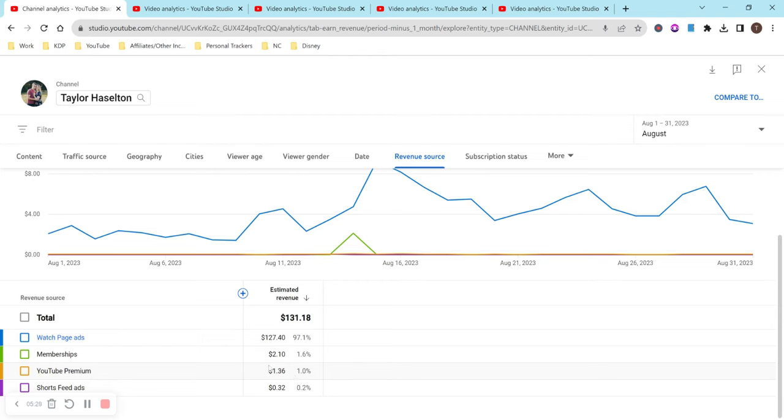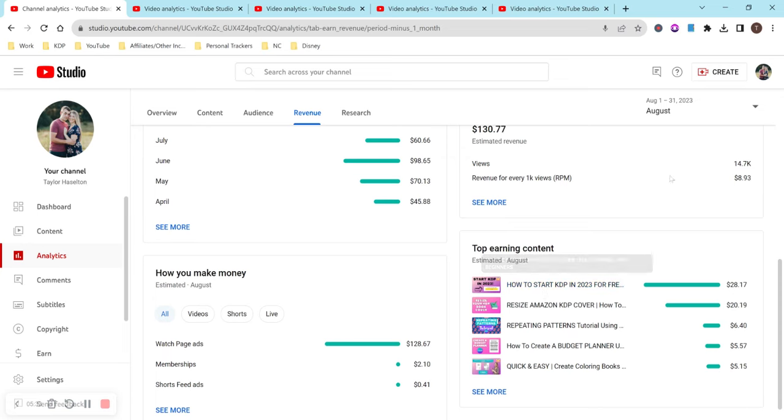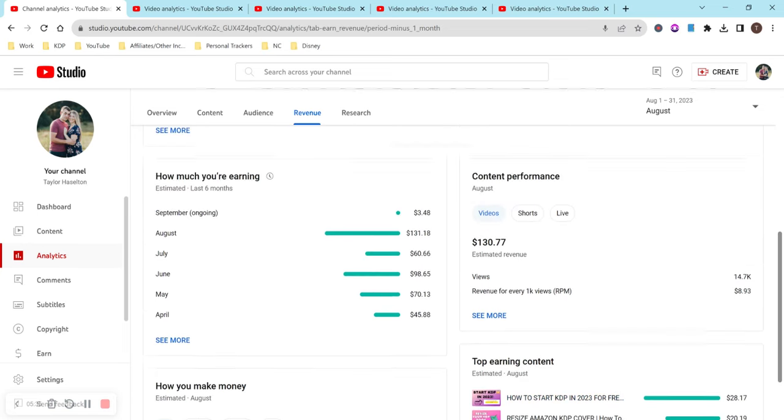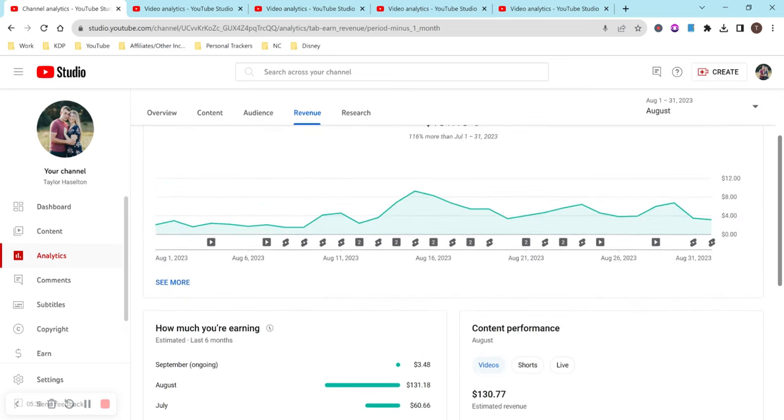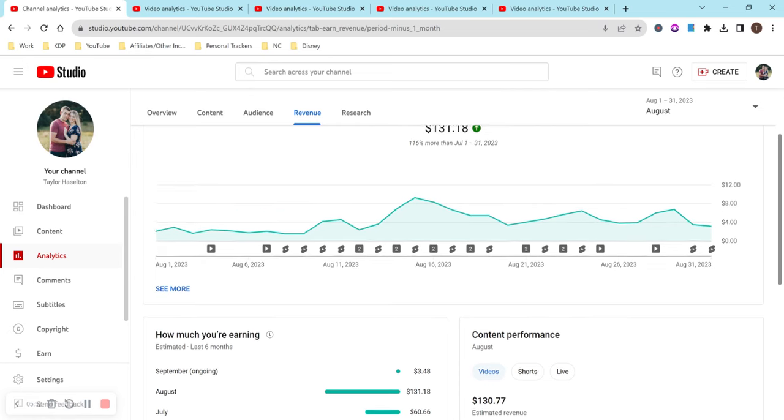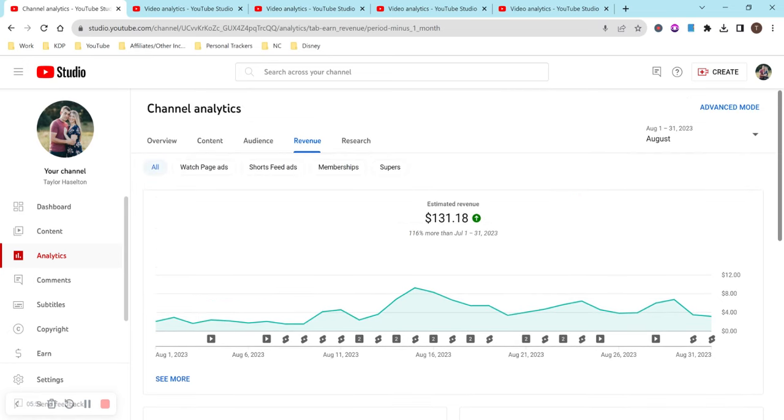So for YouTube Premium, it was $1.36 right there. So right now my membership program is pretty much like you get priority replies to comments, and you do get, I think, some badges, but a lot of it is to simply support what I'm doing here and support my channel and support me. And I do plan to have member specific content at some point. It's just I really do not have the time right now to devote to that. I just have a lot going on.